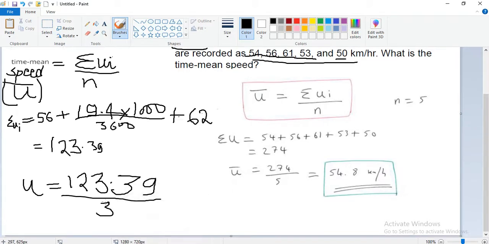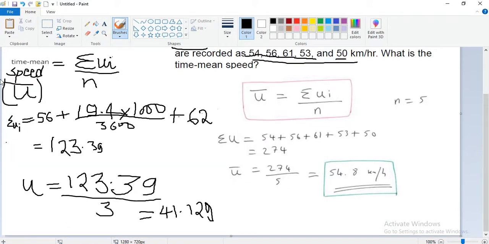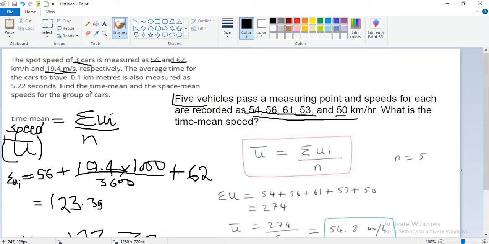It is 41.129 kilometer per hour. Okay, so this was the time mean speed.